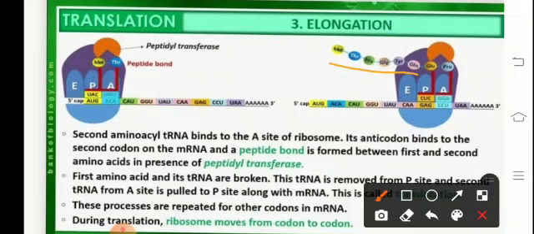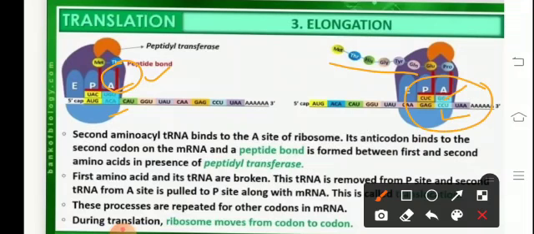A charged tRNA reaches the A site. So the initiator had established a bond at the P site, and then the charged tRNA, the second one, reaches the A site and gets attached to the mRNA next to the initiation codon with the help of temporary hydrogen bonds between the codon and the anticodon. This process requires energy in the form of GTP, and elongation factors are also required.